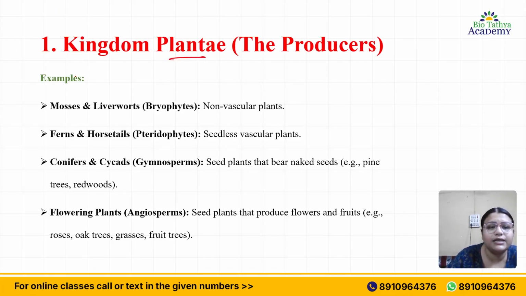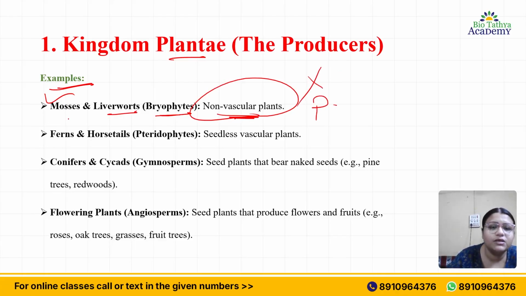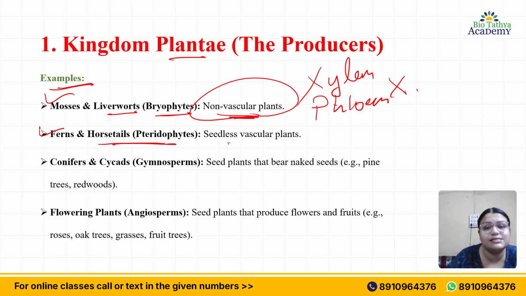Okay, I guess you got a clear understanding about this. So in Kingdom Plantae, there are some examples in this slide I have given, that is mosses and liverworts. These are bryophytes. Remember, these are always non-vascular plants, that is they contain no xylem, no phloem. Ferns and horsetails, these are pteridophytes. These are seedless vascular plants.